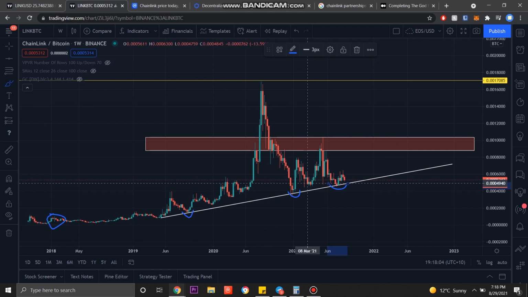We can see some sort of double bottom that we've formed here on a smaller scale, in which we saw a drop down to this 4,000, 5,000 sat area, a bounce back up, and a double bottom again here at this 4,000, 5,000 sat area.